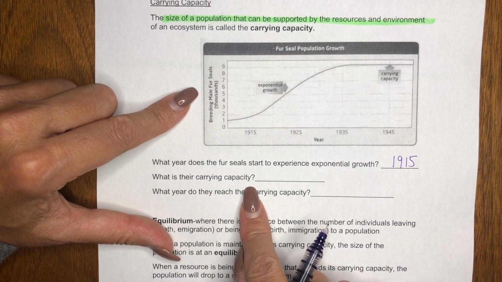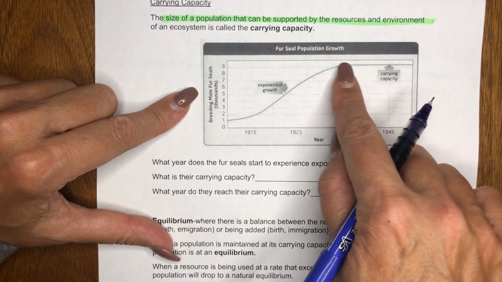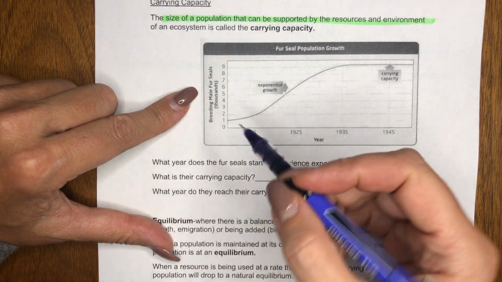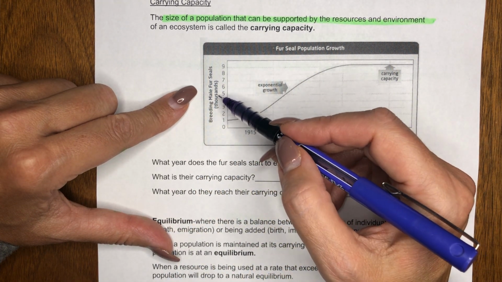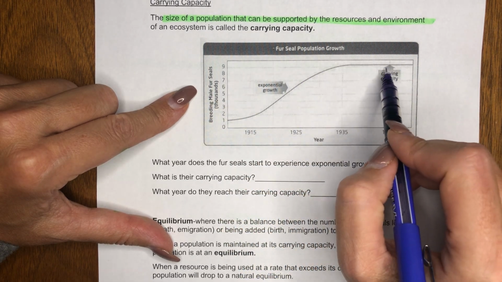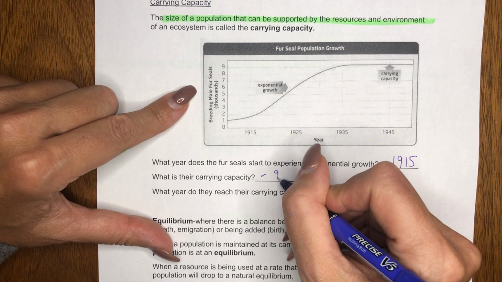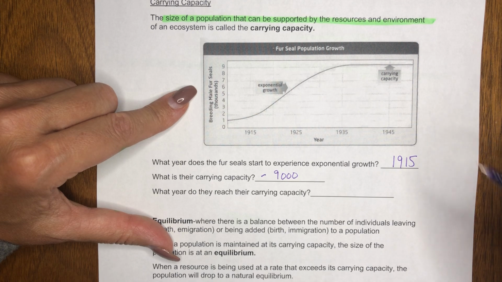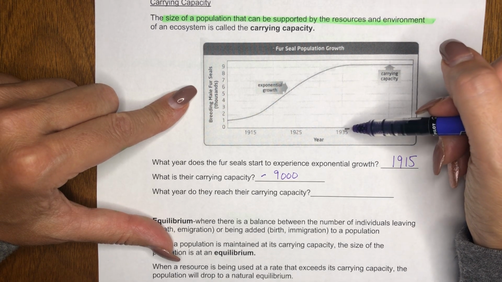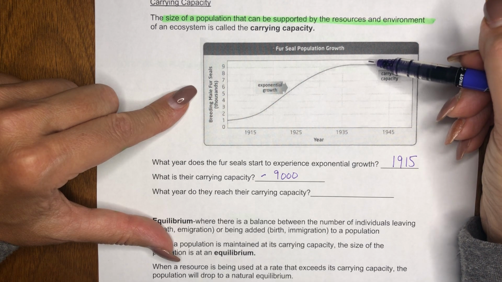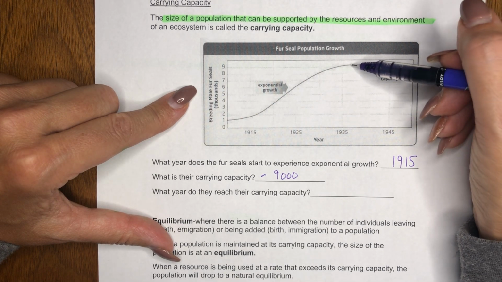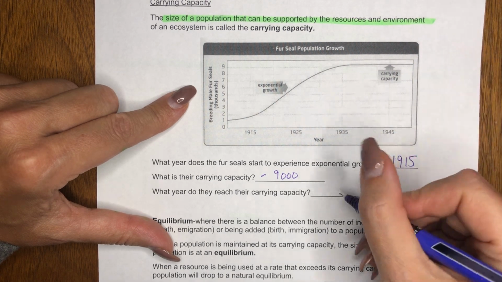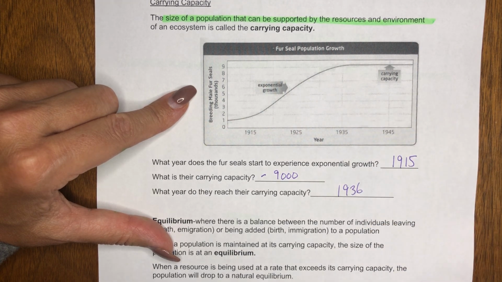And what is their carrying capacity? What is the number at this line here? We look across to the y-axis, and it says breeding male fur seals in the thousands. So we'd say it's approximately 9,000. And what year do they reach this carrying capacity? When does the curve flatten out? Again, it's not perfect. It looks like it's probably around here, so say maybe 1936.